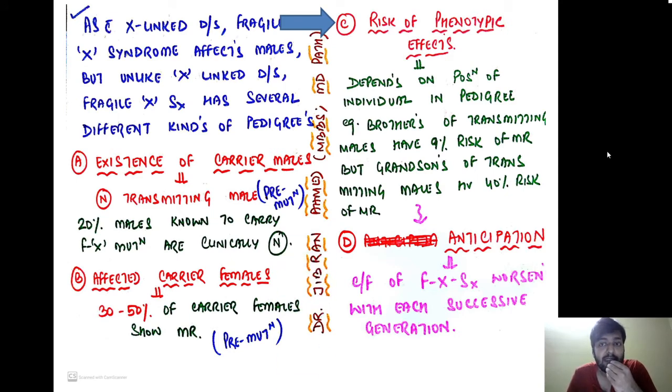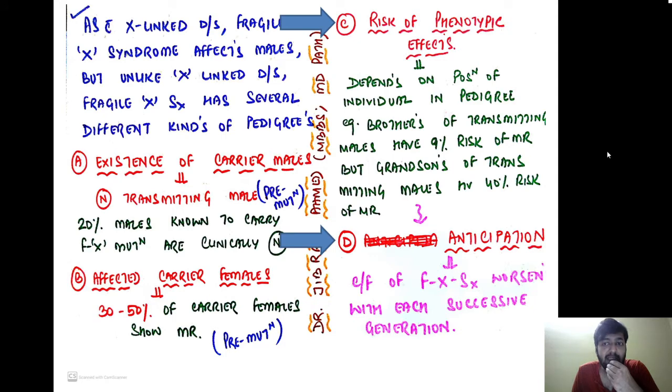It increases as you change the generations. For example, if I am suffering from Fragile X syndrome, my brother will have just a 9% chance of getting the disease, but my grandchildren will have a 40% risk of having the disease. That is the meaning of risk of phenotypic effect. As you go forward with the generations, the risk of suffering from this disorder increases. So the risk of phenotypic effect increases down the pedigree chart.